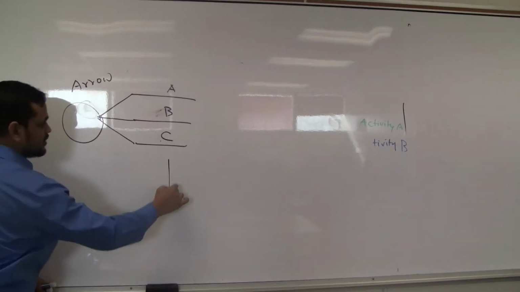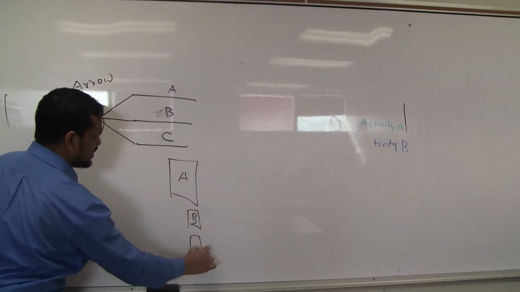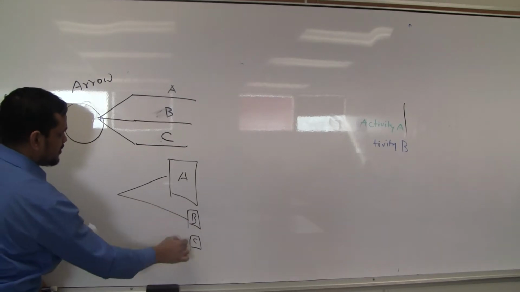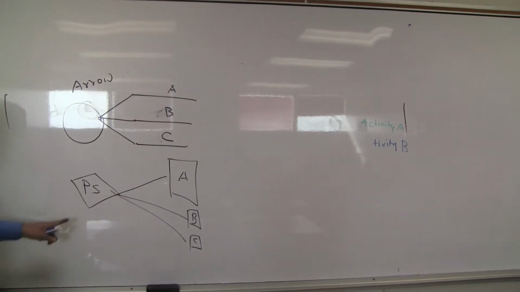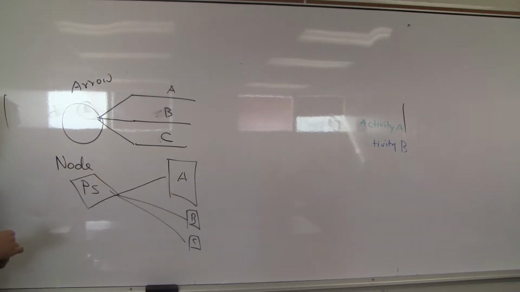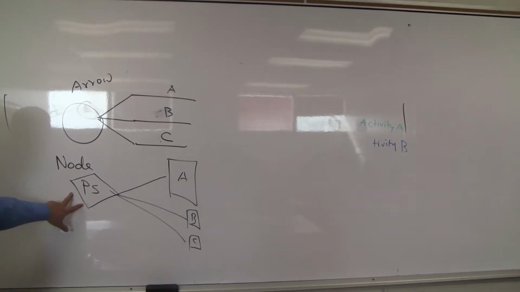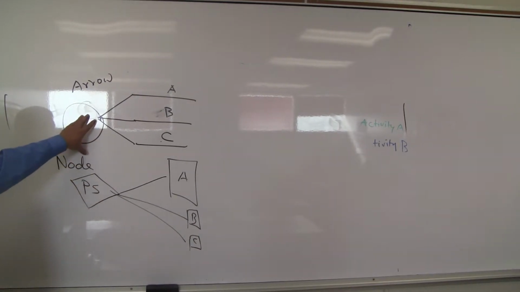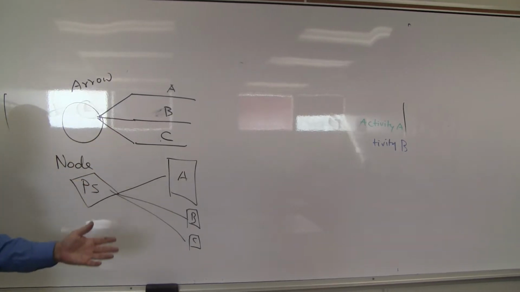If it is node, say three activities A, B, C, then make it combine, we start with a project start, a diamond. So for node, important event is diamond. For arrow, every time it is circular.